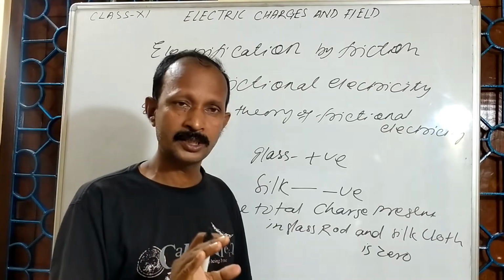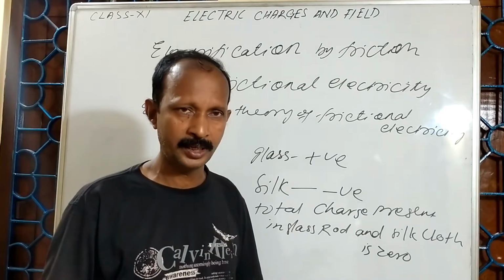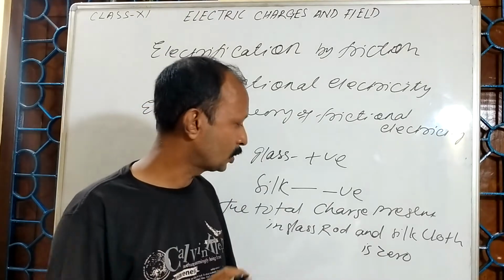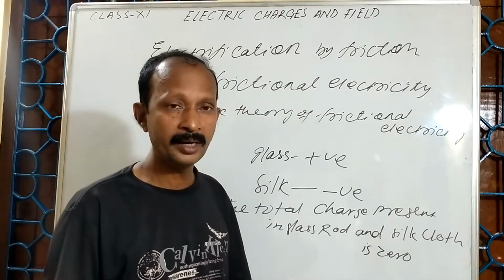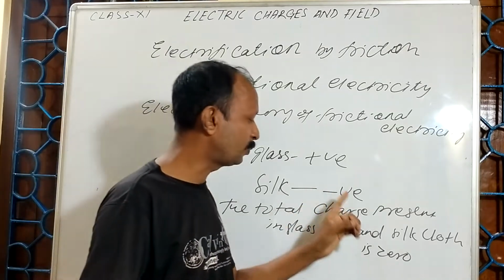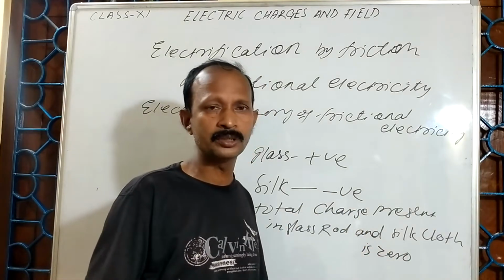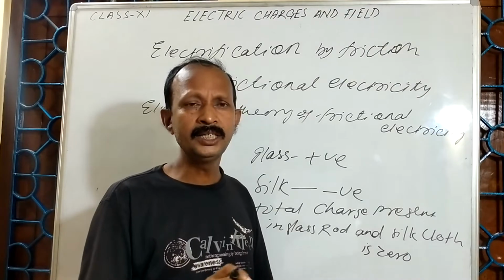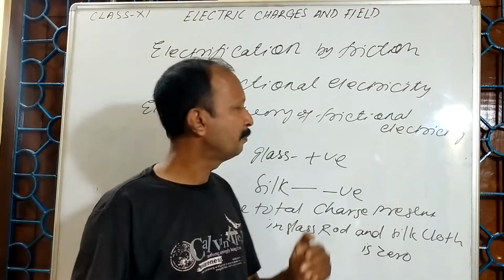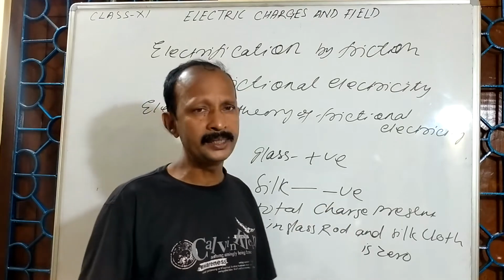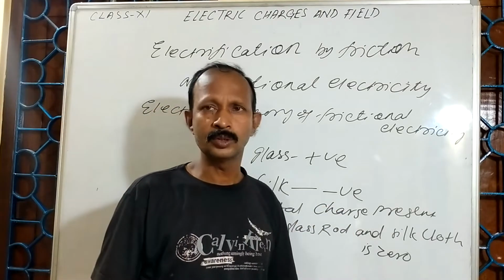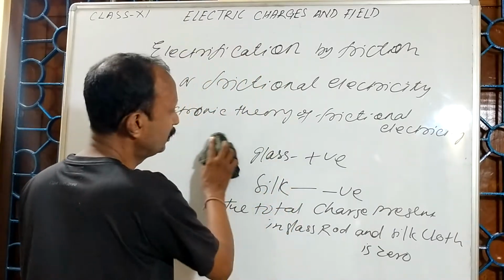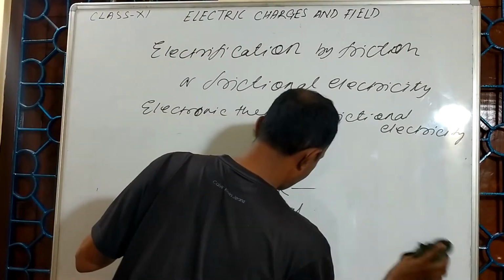How much charge was there, the same charge is there. There is a transfer of charge, no doubt at all, but the total charge remains constant. How much positive charge, that much negative charge. That's why they cancel each other. So I said that matter is electrically neutral. So this is about electrification by friction or frictional electricity.